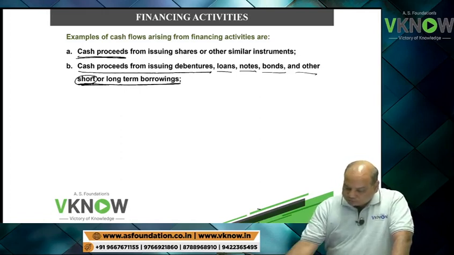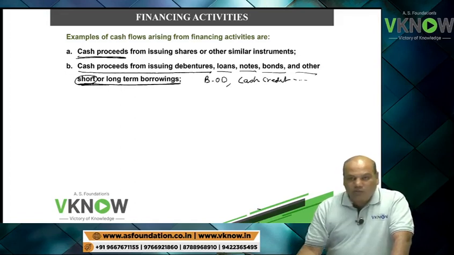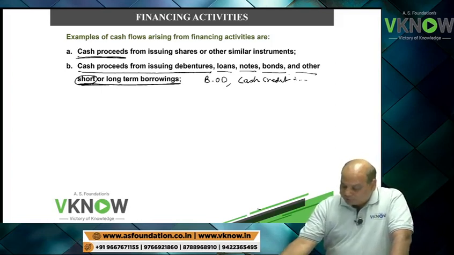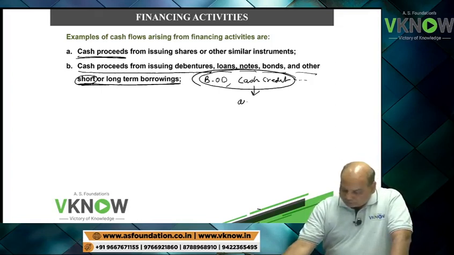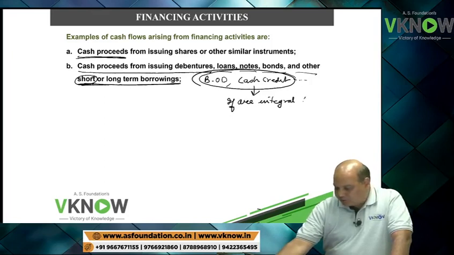Underline short. So even bank overdraft, even cash credit will come under this unless bank overdraft and cash credit are an integral part of cash management.